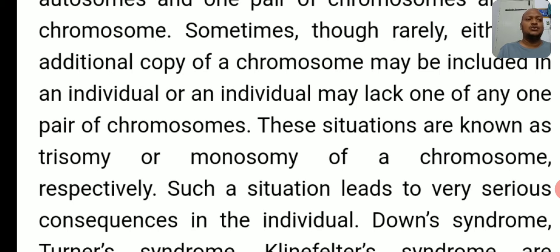Trisomy means 2n plus 1. One extra chromosome is added. Monosomy is 2n minus 1, so one chromosome is deleted. That condition is called monosomy.